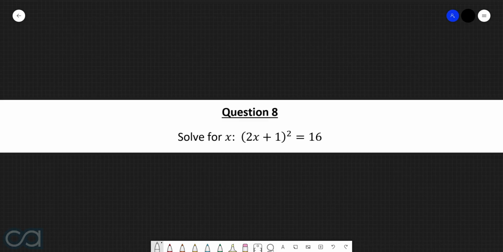Question 8. Solve for x. 2x plus 1 all squared is equal to 16. So here we have 2x plus 1 all squared is equal to 16. Because we have a bracket being squared, the first thing that we can do here is square root both sides. And in doing so, we are then left with 2x plus 1 is equal to plus minus root 16. Root 16 is equal to 4. So then we have 2x plus 1 is equal to plus minus 4.